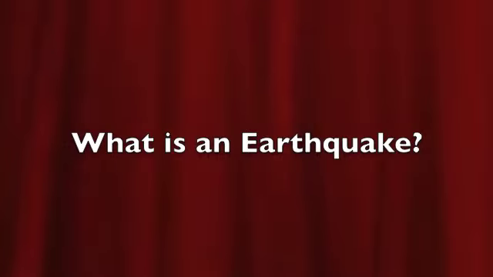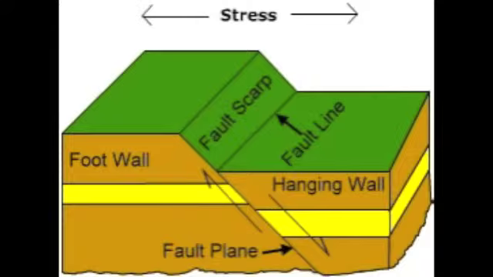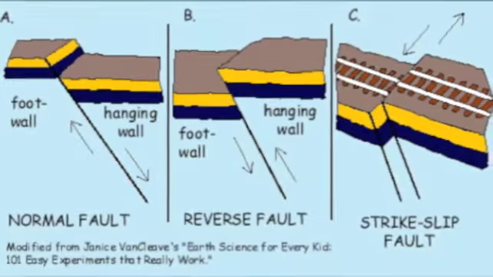So what is the true meaning of an earthquake? An earthquake is a movement of the ground caused by the sudden breaking and movement of tectonic plates of the Earth's crust. Earthquakes occur on faults. The question is, what is a fault? A fault is basically a crack in the earth caused by the tectonic plates colliding against each other.